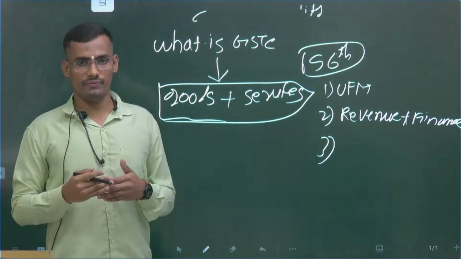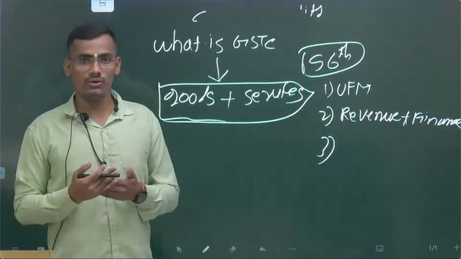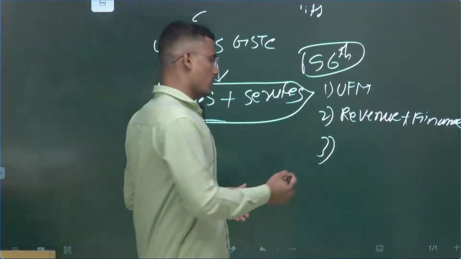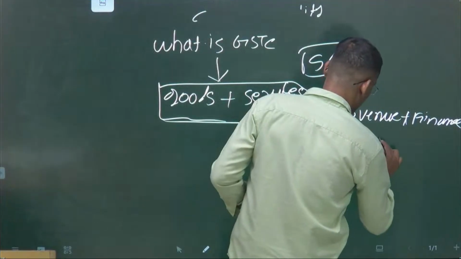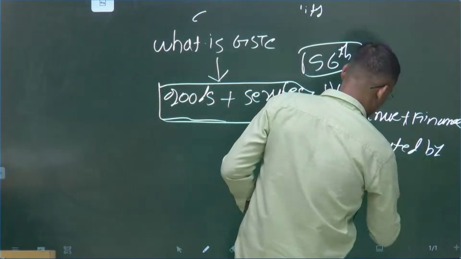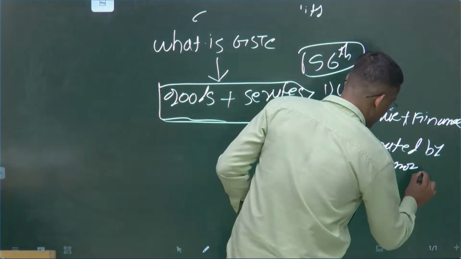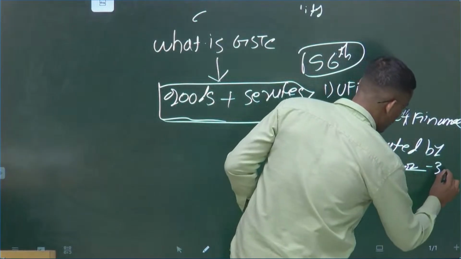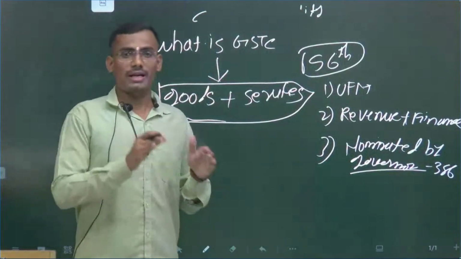But if there is a constitutional emergency under Article 356, then a representative nominated by the governor. So we should remember the nominated member, any member by the governor, where the constitutional emergency is there, that is under 356. Okay, so this is the composition.